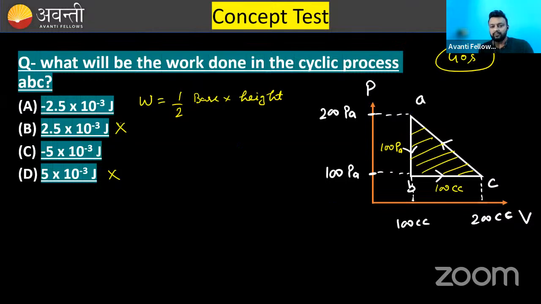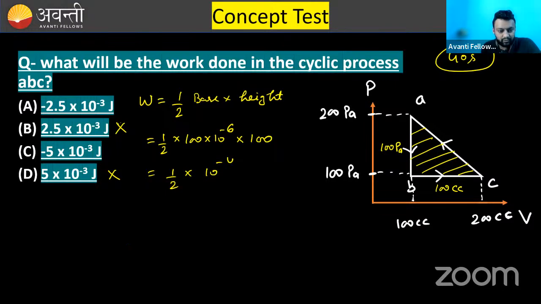Now you need to put the values. Half, base is 100 cc, that means 100 into 10 raised to the power minus 6, into height, which is 100 Pascal. So it will be 1 by 2 into 10 raised to the power minus 4. Okay, minus 2.